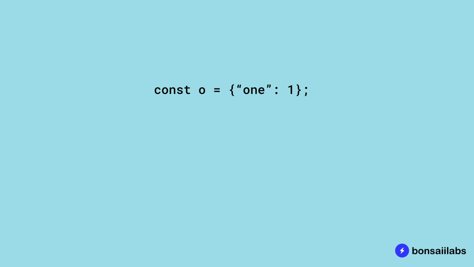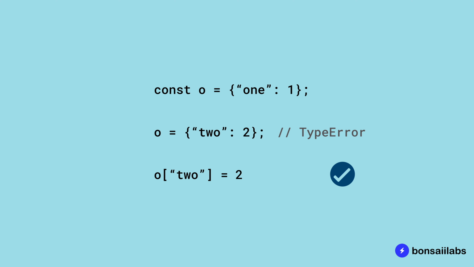We first declared a variable called o and assigned an object to it. This object contained one entry with string 1 as the key and number 1 as the value. Next, we reassigned a new object to the variable o and it fails because by definition of const, the reassignment of a variable is not allowed. But in the third statement, we added a new property to the object. The key is the string 2 and the value is the number 2. And this worked fine, and our original object now contains 2 entries.